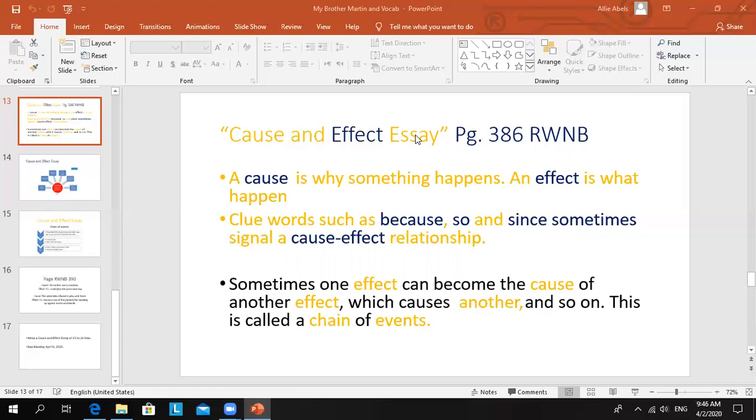Also remember, in any type of essay, the introduction is very important. We need to state what we want to say very clearly. In the body of our essay, in this case, we need to state all our causes, then state the effects of them. And in our conclusion, we need to reiterate and repeat in a little more detail what we said in our introduction.